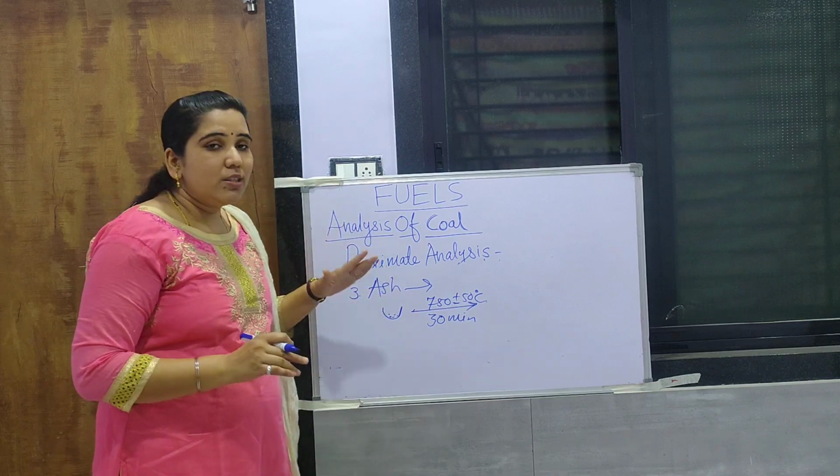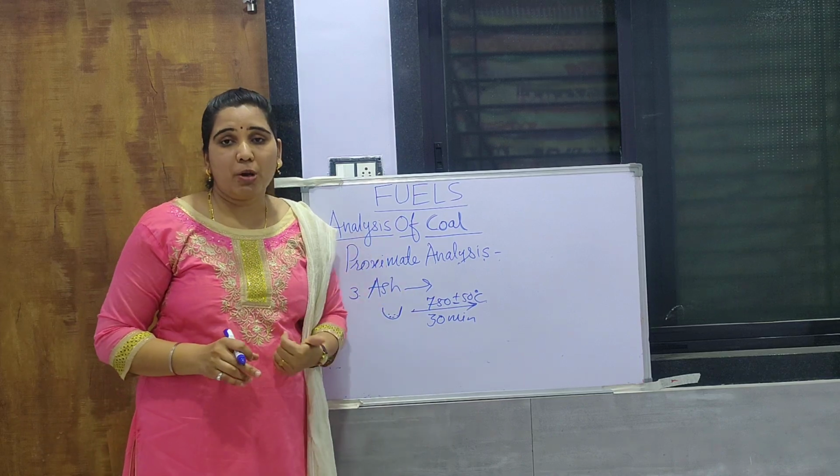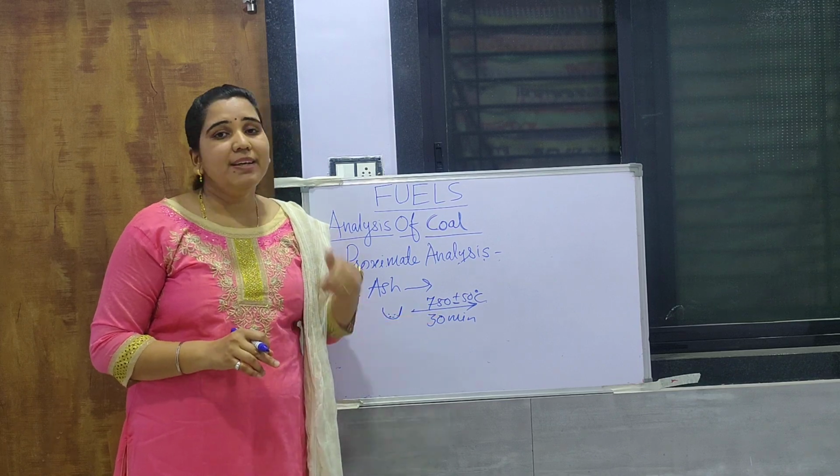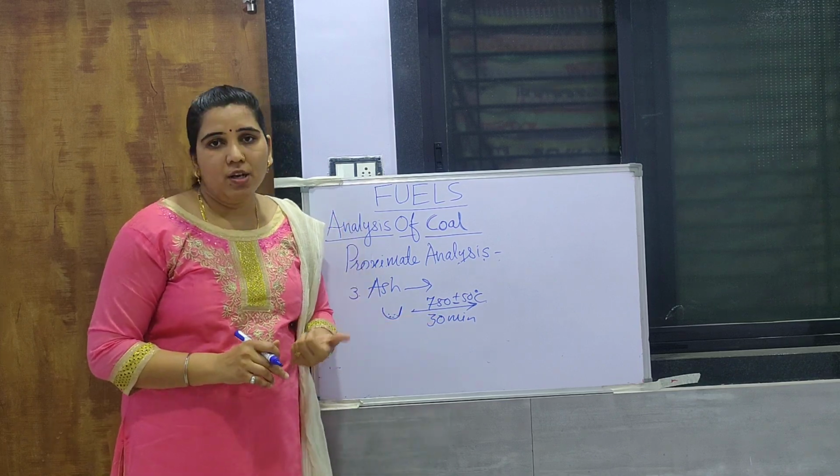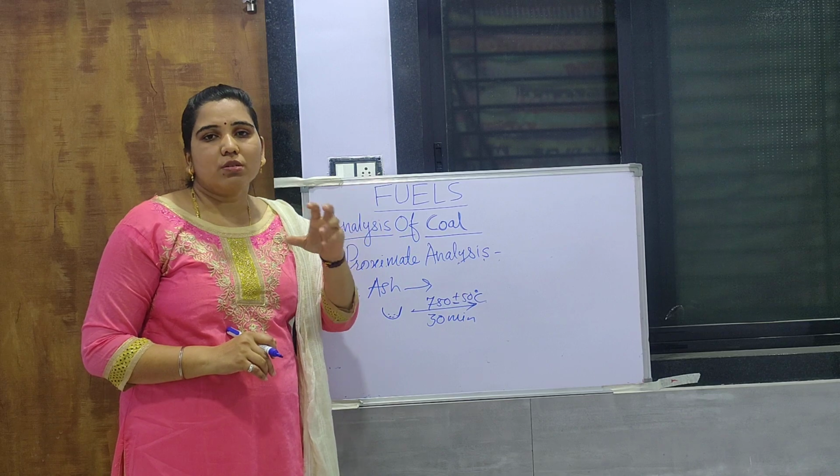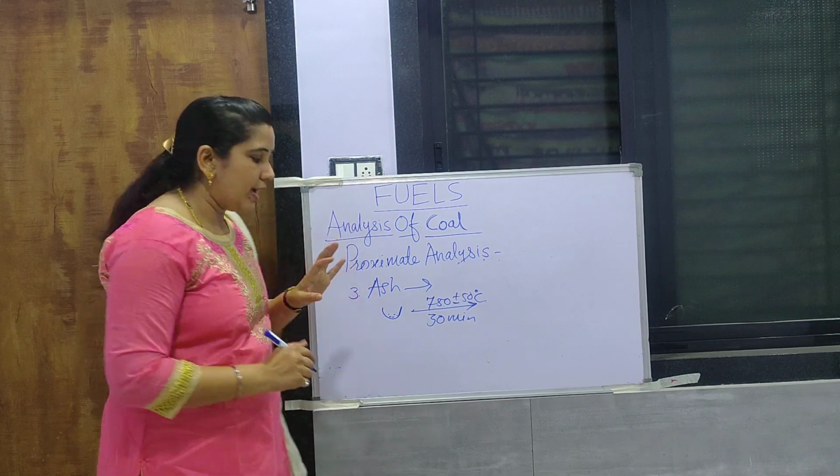Then remove the silica crucible from the oven using a pair of tongs, dry it properly, cool it and weigh. After that you will get the substance which is nothing but ash.